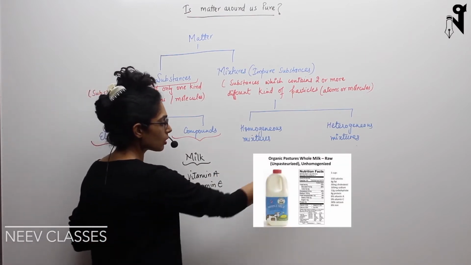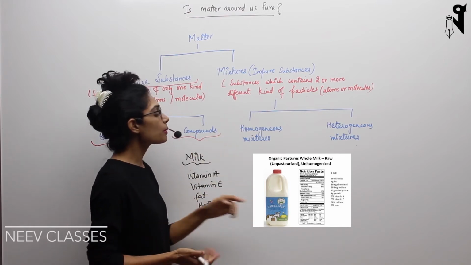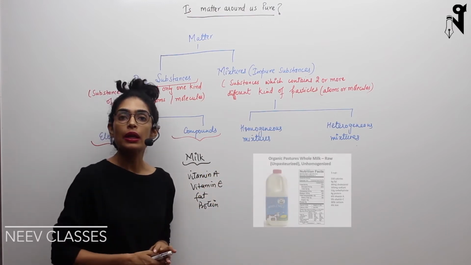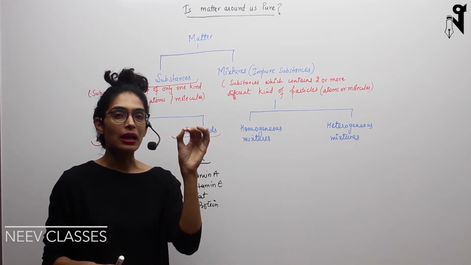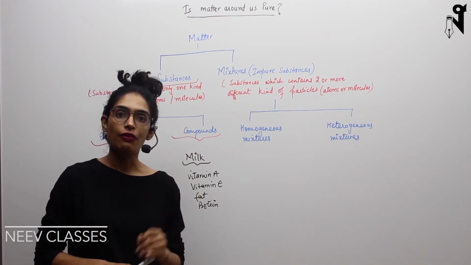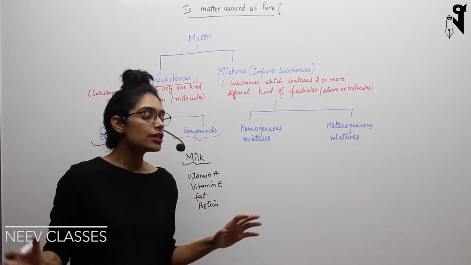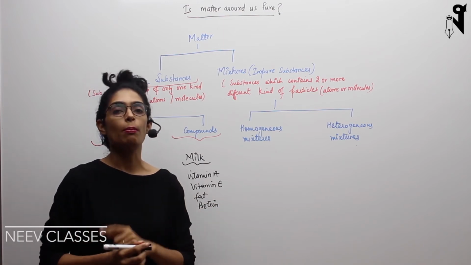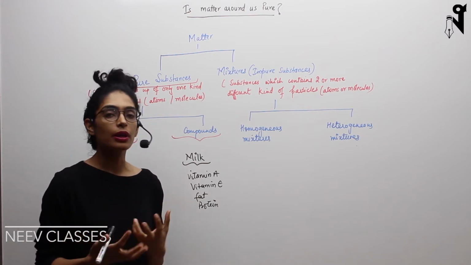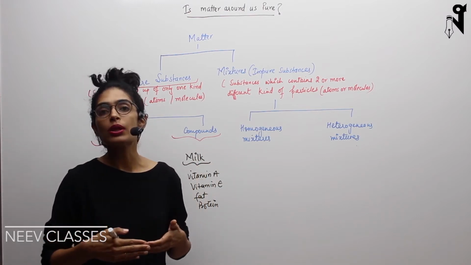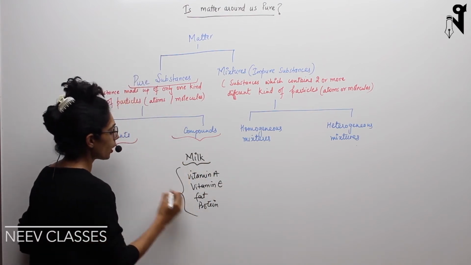Now look at the composition which has been mentioned on a milk bottle. I have just shown you the picture over here. So many things are present in milk. Even though it looks homogeneous, it looks like it's the same throughout, the particles are too small to be identified through the naked eyes or under the lens. But it is made up of many different substances having different composition, many different vitamins and minerals having different chemical composition, different chemical formulas, or in simpler terms, different types of atoms and molecules, and hence this is called a mixture.